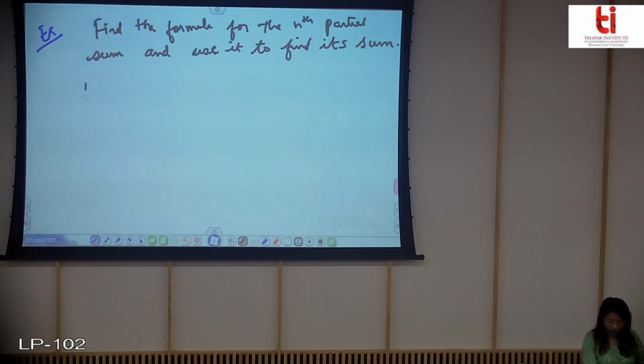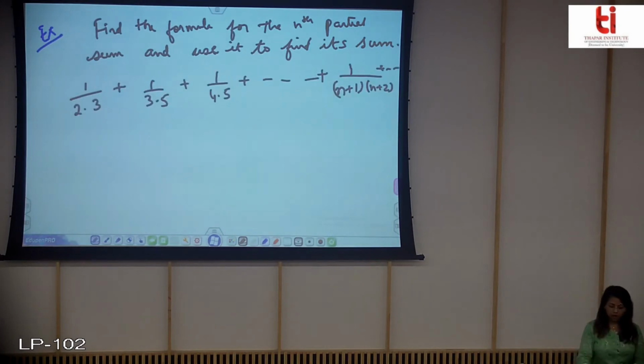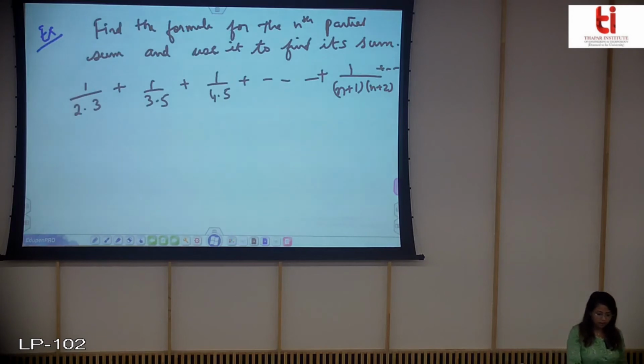So I have this series. Now I want to see whether this series is convergent or divergent, and if possible find the value of the sum.